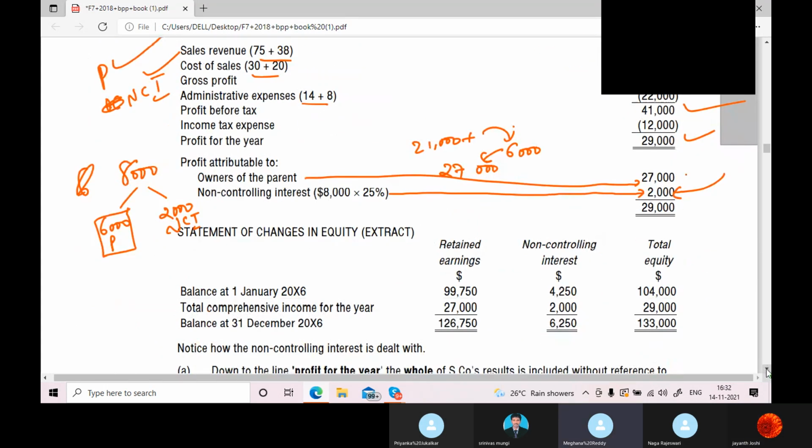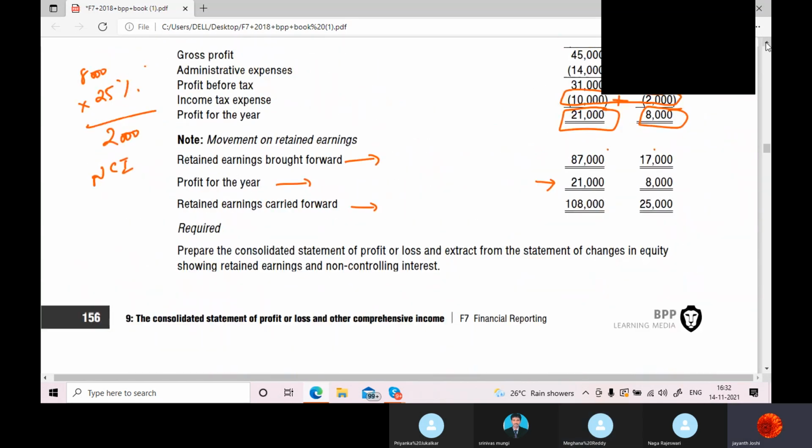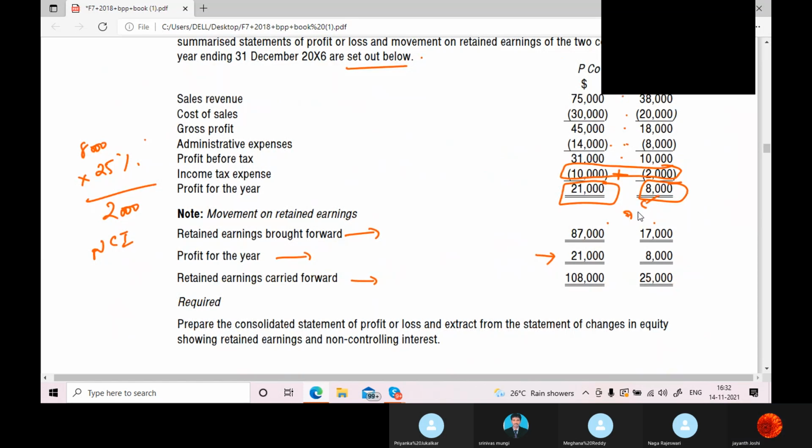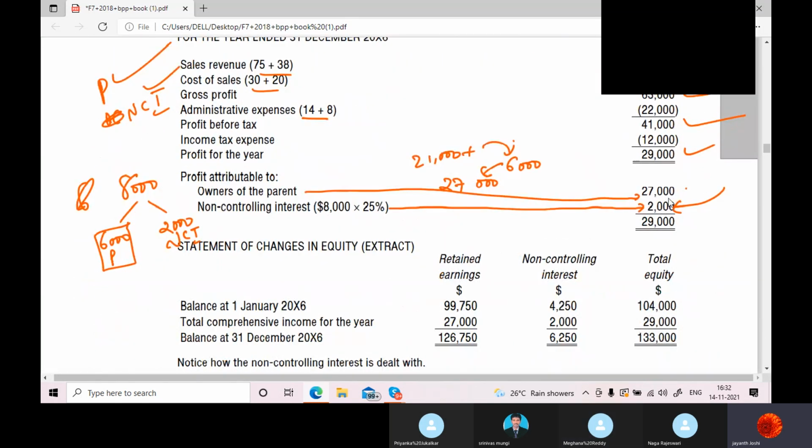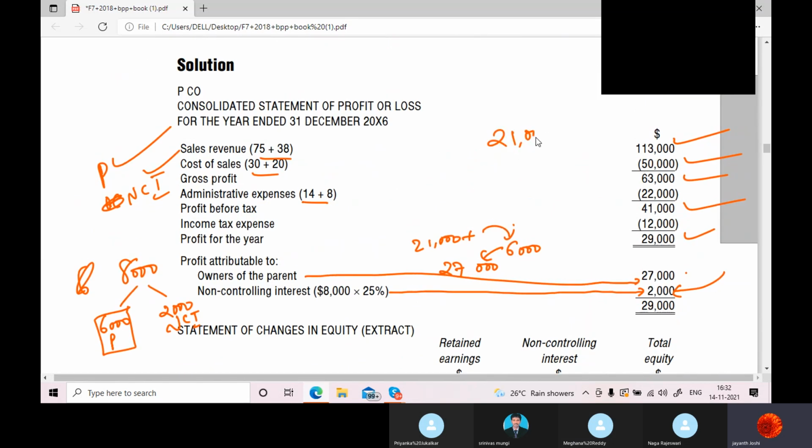Parent company is supposed to get 75% of profit. So out of this 8,000, 75% is how much? 6,000. So that 6,000 you add to 21,000, how much is the parent's profit now completely in the group? 27. Then 2,000 goes to whom? NCI. That's it. So what we can do is, as we know, parent's profit is already given.